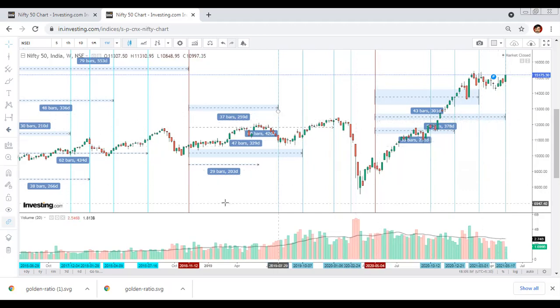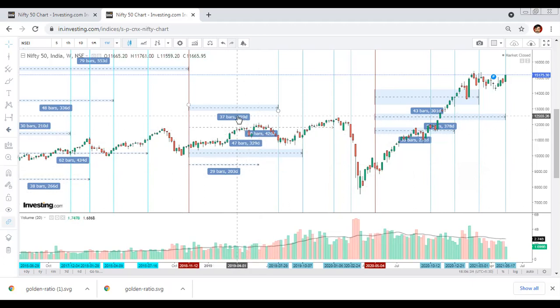Now, before this, North Node started transition from 12th of November 2018 to 3rd of May 2020. Let us see what happens over here. We have again 4 factors over here. One is 29 bars, that is 29 weeks, 37 weeks, 47 weeks, and 60 weeks. So at 29 bar, that is 29th week from the start date of the transition, we get a top, and then we started declining.